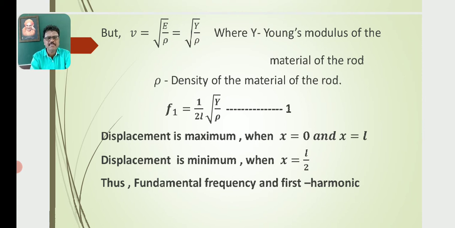Displacement is minimum when x is equal to L by 2, that means at the node. Antinodes are formed at x equal to 0 and x equal to L, and a node is formed at x equal to L by 2, so the first mode of vibration consists of two antinodes and one node.